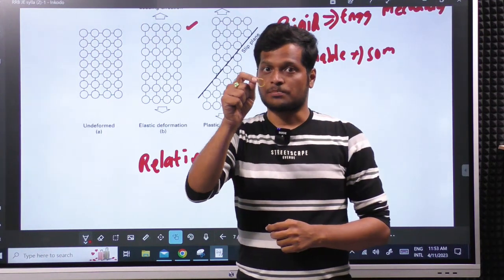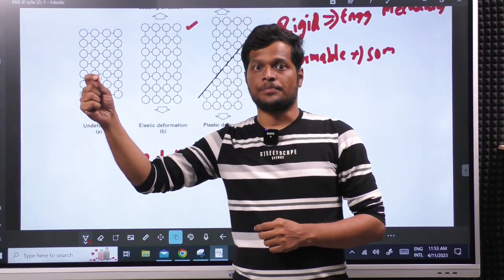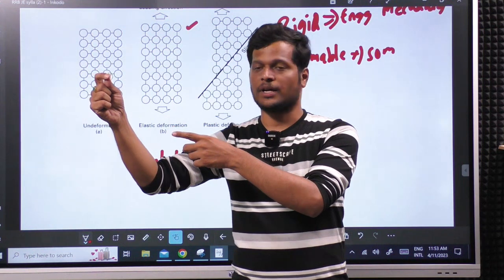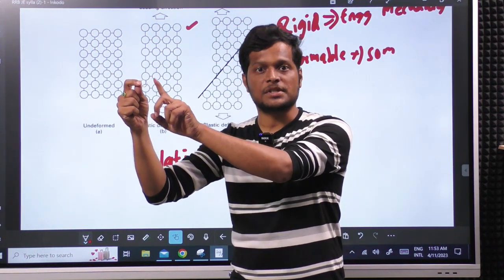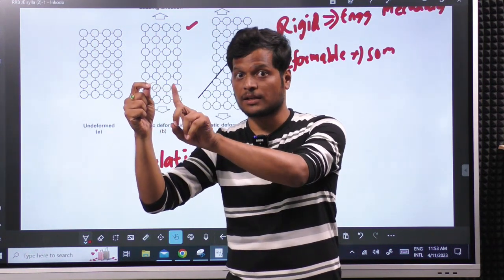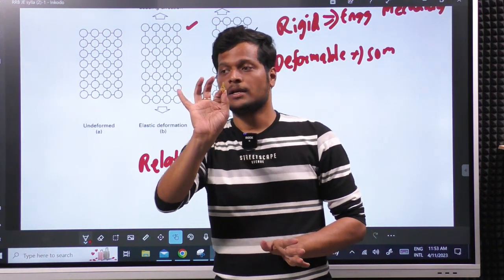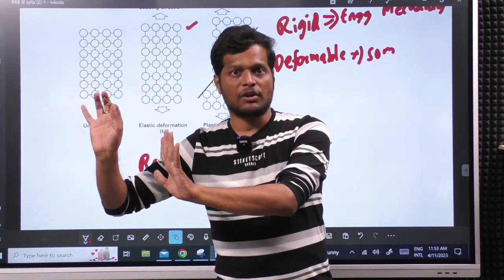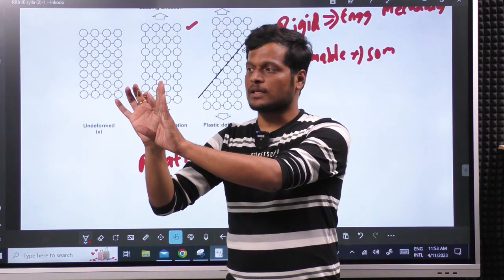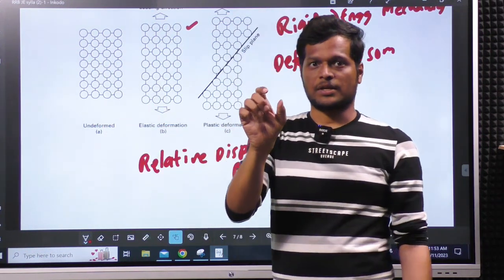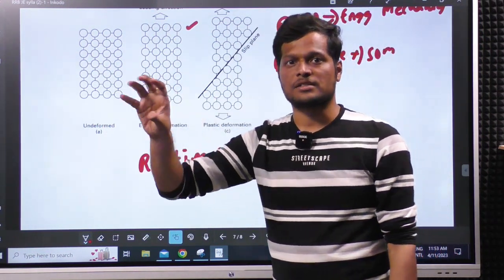If the body is displaced from its position, this is rigid mechanics, because you are not considering the deformation of the body. The body is displacing without deformation. So, we consider this type of body as a rigid body, meaning without deformation the body is displacing.